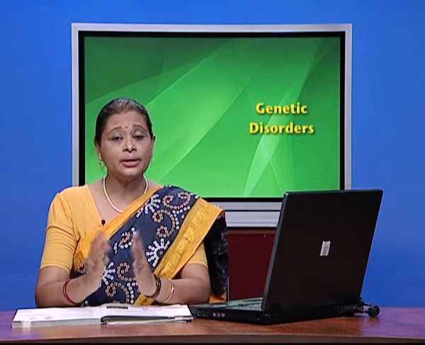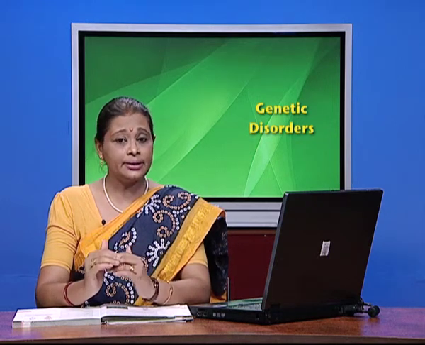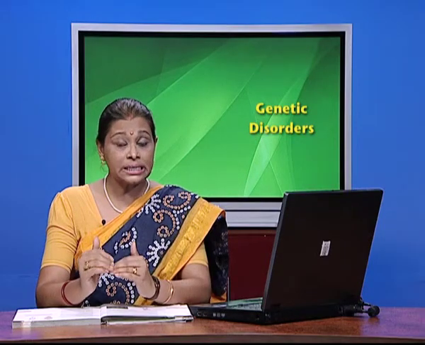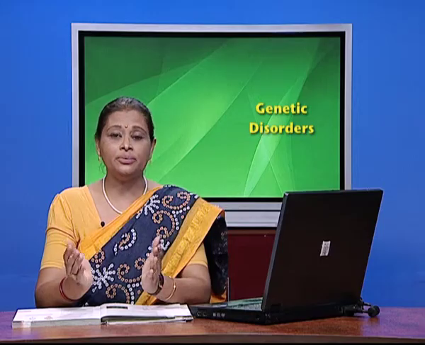Now let us see what different kinds of genotypes can occur. In the female, it could be X^H X^H, which is a normal female. In a heterozygous condition, the female is a carrier having X superscript capital H, X superscript small h. And the third one, in the recessive condition, is X^h X^h. This is the condition when the female will show hemophilia.